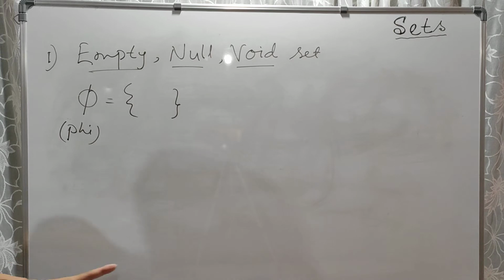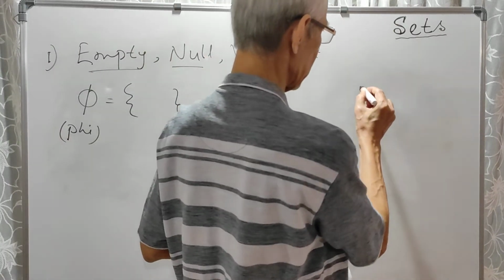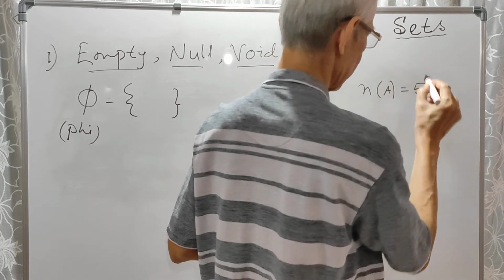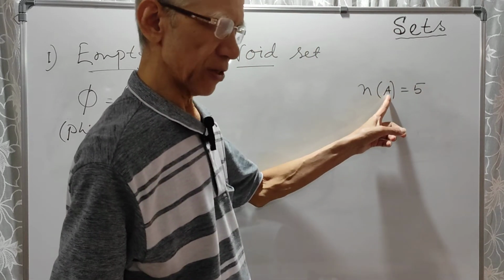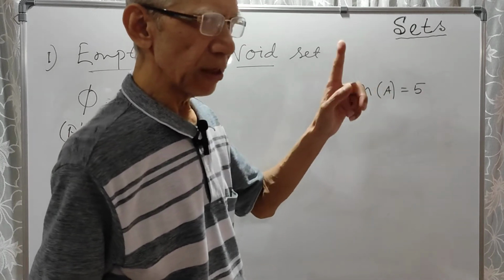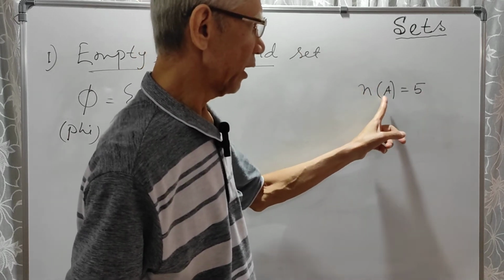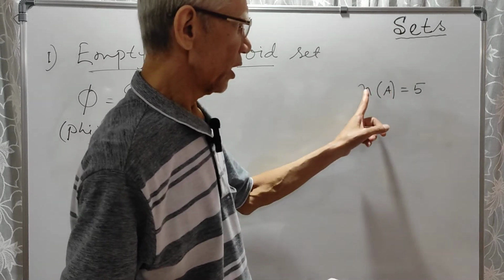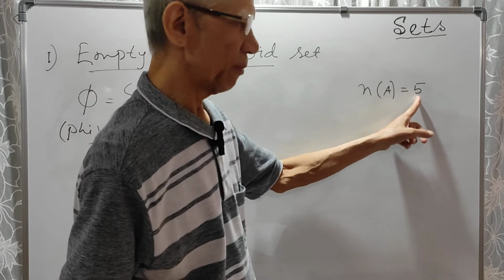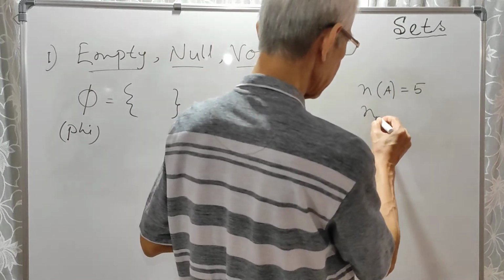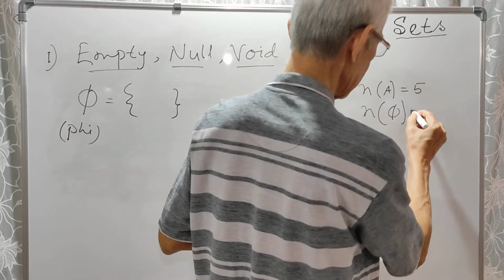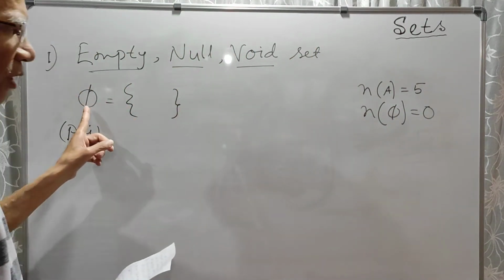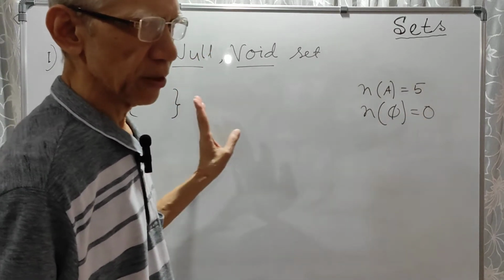You followed? Now the set of vowels has 5 elements. Suppose A is a set of vowels. So it has how many elements? 5. So we write this way, n(A) = 5. This is the way to write the number of elements. The number of elements of the set of vowels is 5. But the number of elements of the null set is 0. No element.